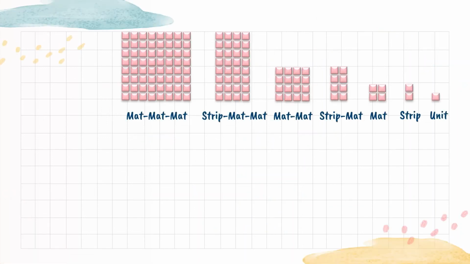The number may be represented in any base. Like you can write numbers in base 2. Base 2 requires only 2 digits, 0 and 1, to represent a number. In base 2, a strip contains only 2 tiles. A mat contains 4 tiles. A strip mat, 8 tiles. A mat, 16 tiles. A strip mat contains 32 tiles and so forth.